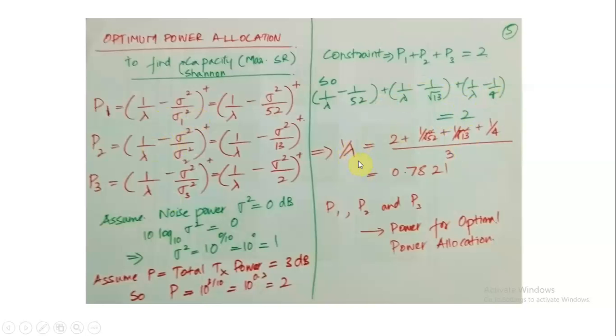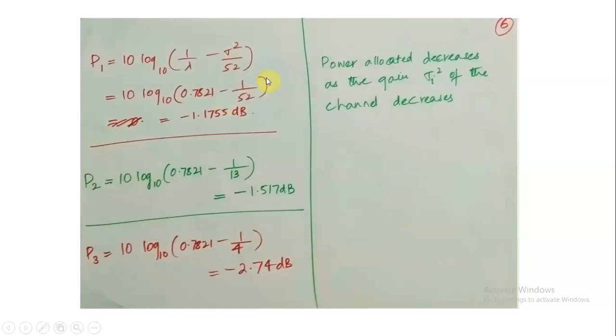That Lagrange multiplier is given by 1 over delta equal to 0.7821. P1, P2 and P3 are the powers for optimal power allocation. If we put the value of the Lagrange multiplier in each case, we get P1 equal to minus 1.1755 dB, similarly minus 1.517 dB, and P3 would be minus 2.74 dB.